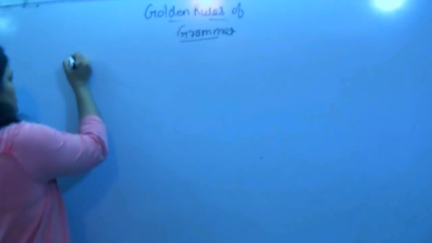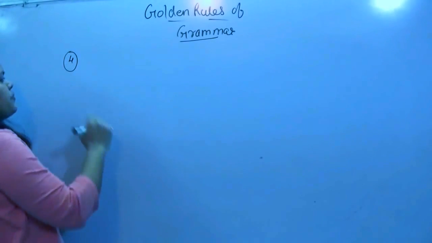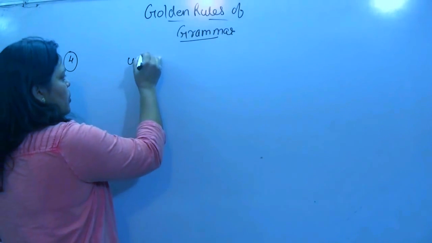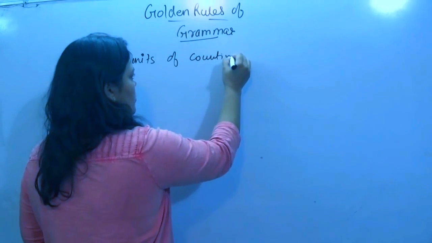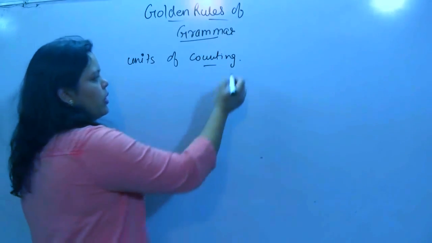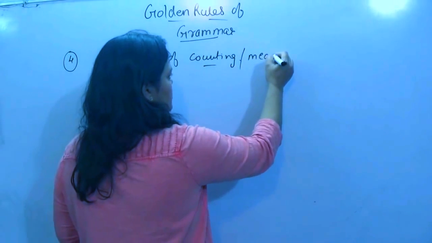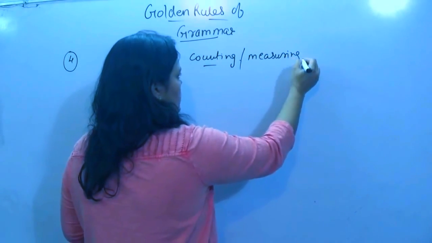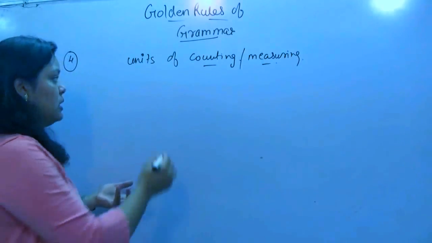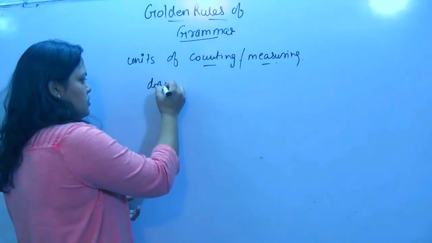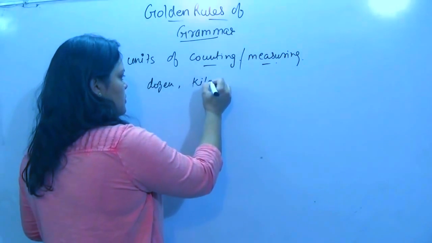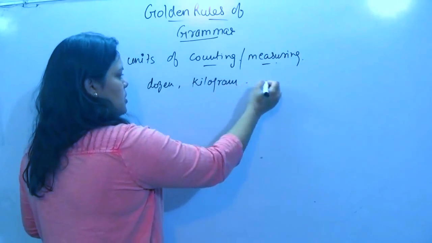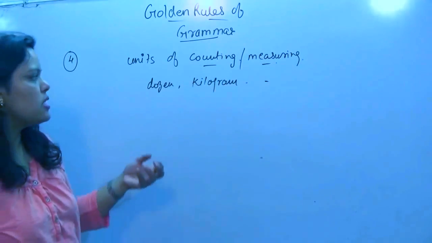Next one, units of counting. Units of counting or units of measuring. For example, dozen or kilogram, number of digits are there.